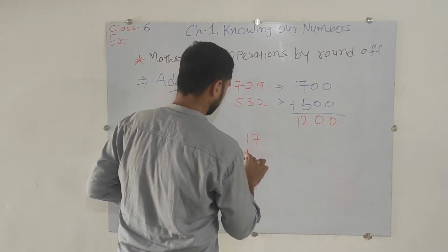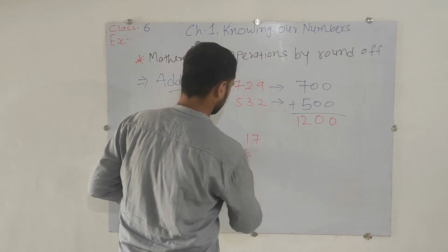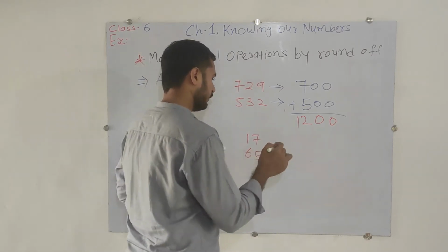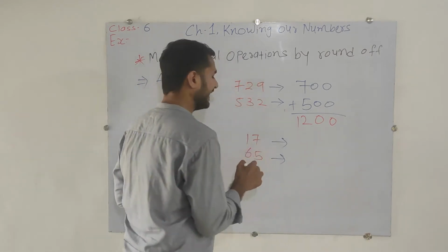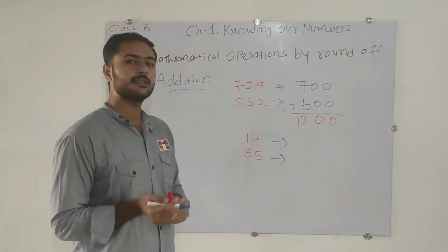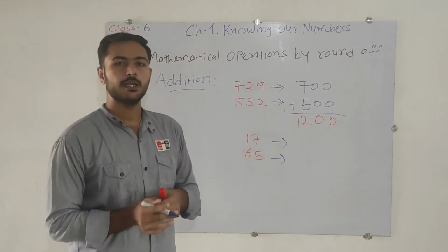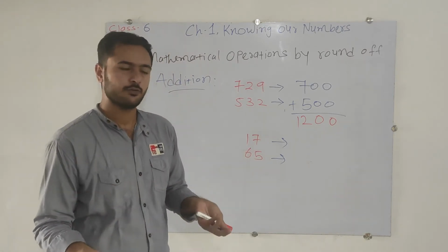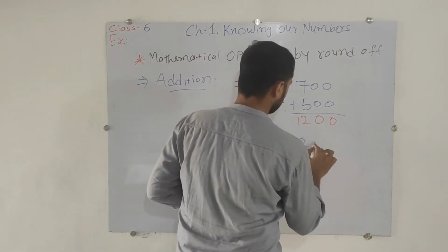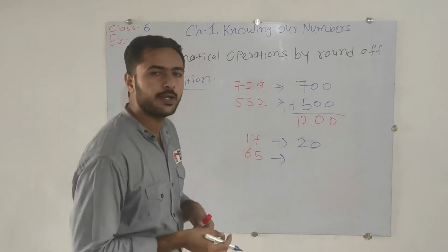Fine. Now the next one: 17 and 65. Here we have the tens place. If you round off 17, that will be 10 or 20? Sorry, 20, because 17 is nearby to 20.